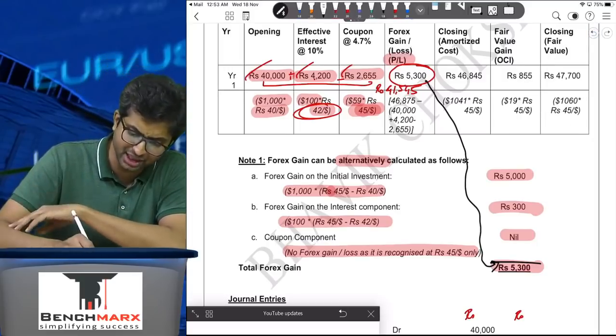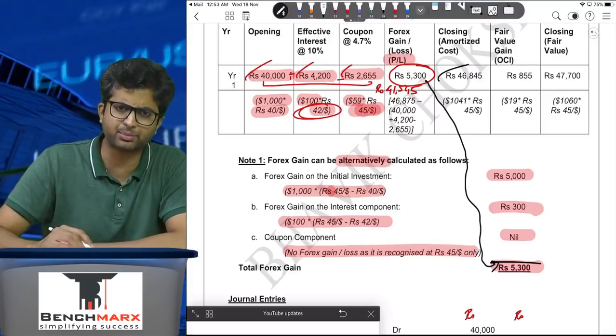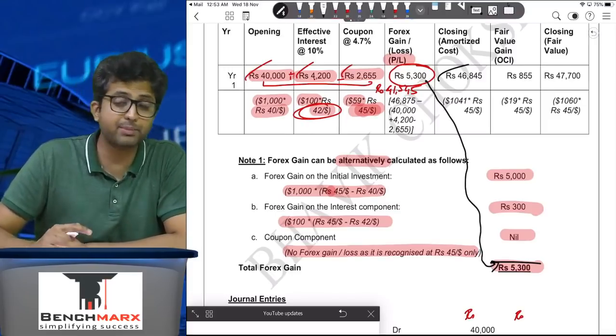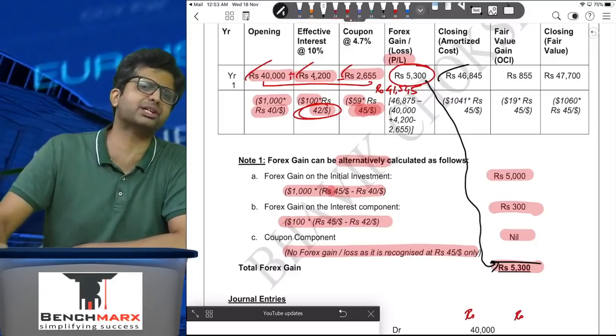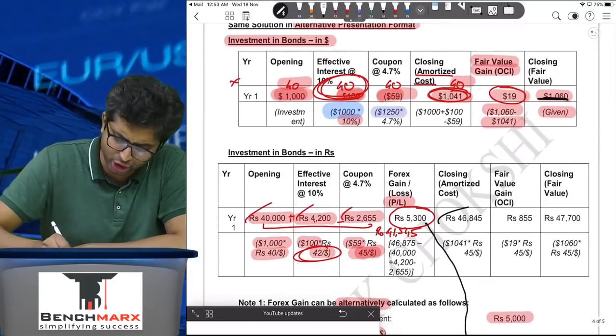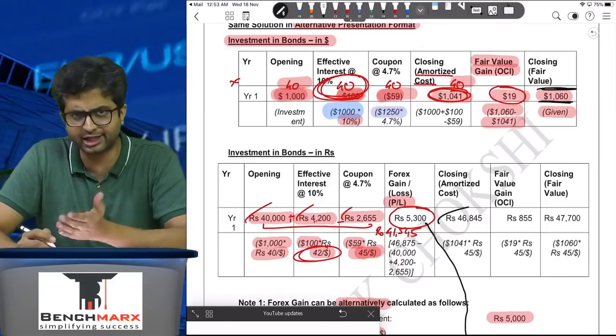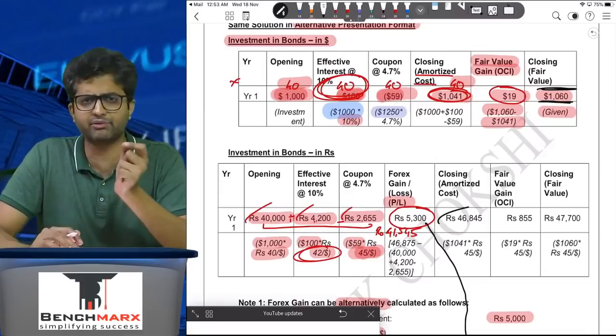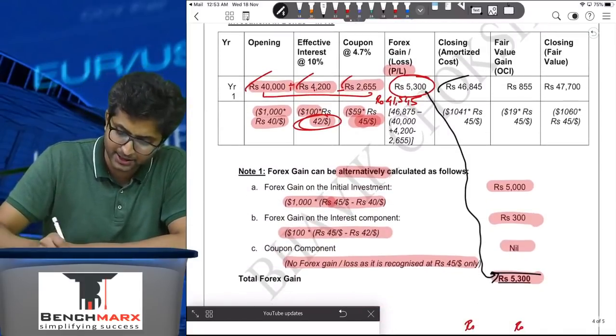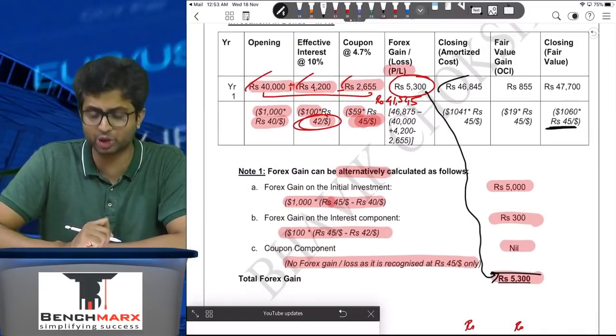So can you leave this at 46,845? Is that correct? No, the answer is wrong. Why? Because that does not represent the fair value. Then what is the fair value? Well, fair value is 1060, which is given, and this has to be converted again. This is the fair value at the year end, so it will be converted at the exchange rate prevailing at the end of the year, which is 45. So 1060 into 45